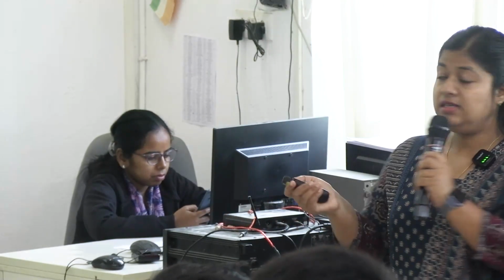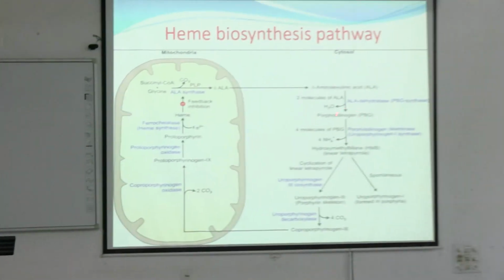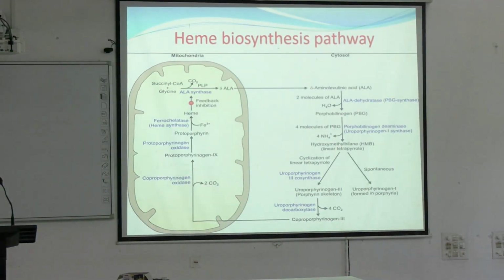Why does this enzyme have so many names? Because at the same time it is doing deamination on porphobilinogen, it is producing hydroxymethylbilane. That's why it is known as HMB synthase. This is easy. But why is it known as uroporphyrinogen 1 synthase?